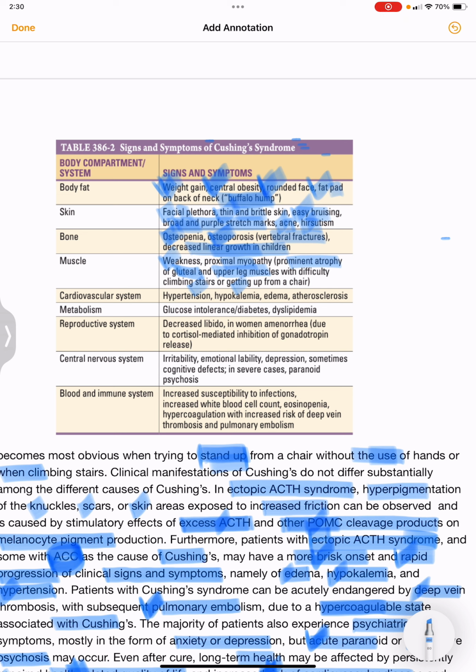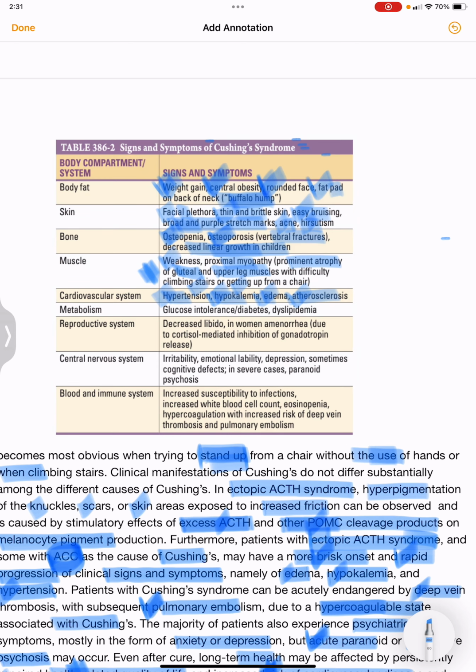Cardiovascular system: the patient will have hypertension, hypokalemia, edema and atherosclerosis.